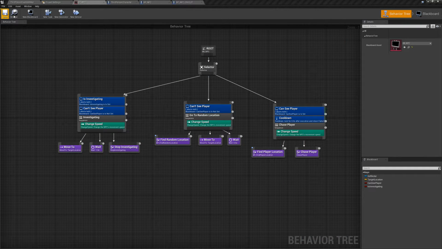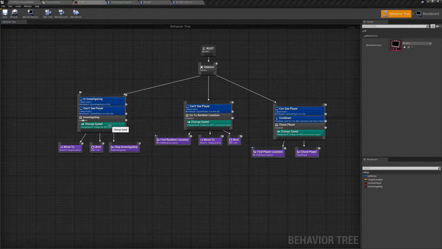So it hears a sound, it runs to the location, it waits a second while it looks, and then if it still doesn't see the player, is investigating goes to false, and then it goes right back up here and does this until it hears another sound. If it does see the player, it breaks all the way over here and starts chasing the player.